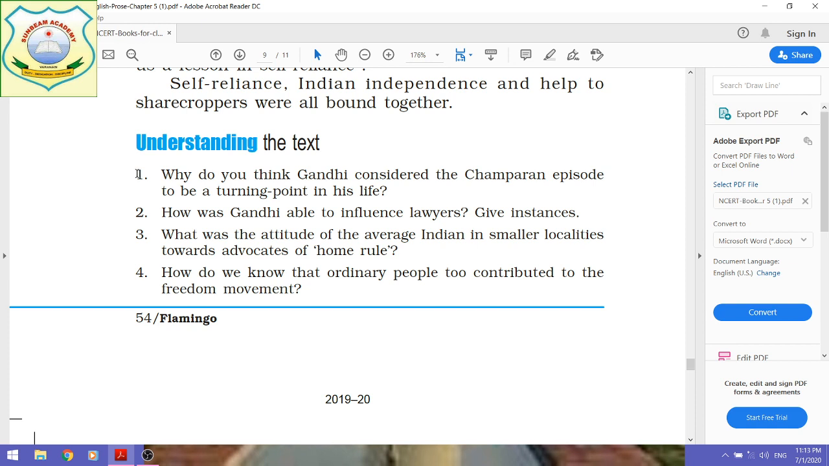And, how do you know that ordinary people too contributed to the freedom movement? All these questions you can easily do, and write the answers of all these questions in your notebook, and additional questions I will give you later on.